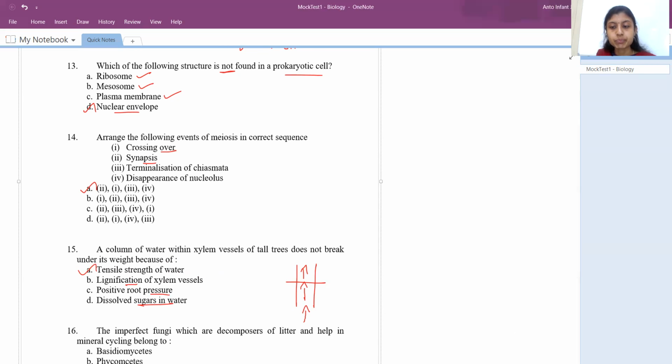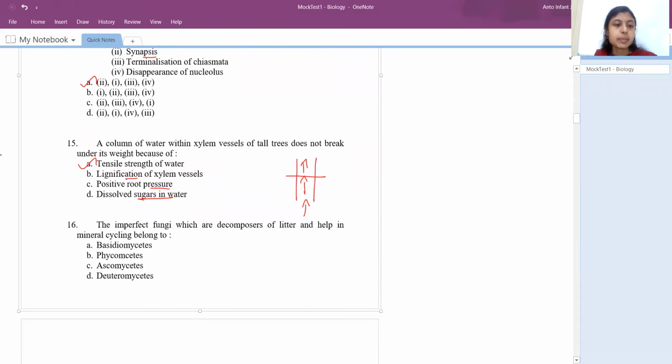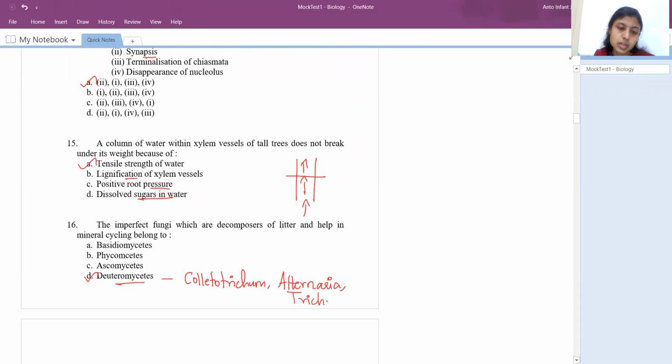So the next question is, the imperfect fungi which are decomposers of litter and help in mineral cycling is, just a second, so it is Deuteromycetes. The answer is Deuteromycetes. The examples under Deuteromycetes are Colletotrichum, Alternaria, and Trichoderma. So in short, you can learn it as CAT. Deuteromycetes are called imperfect fungi, and they are decomposers of litter and they help in mineral cycling.